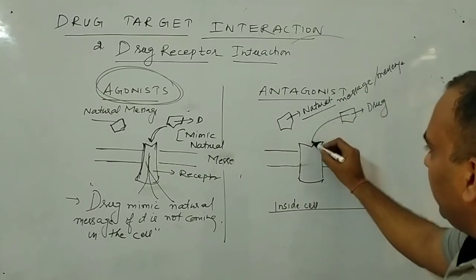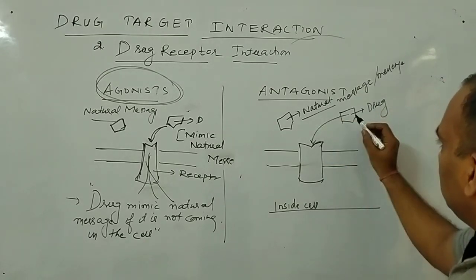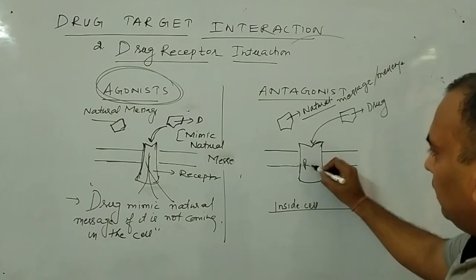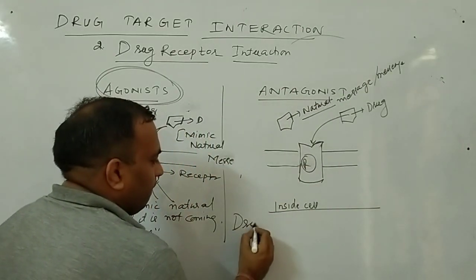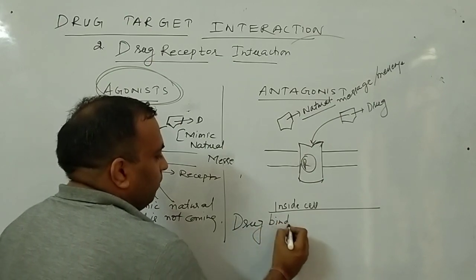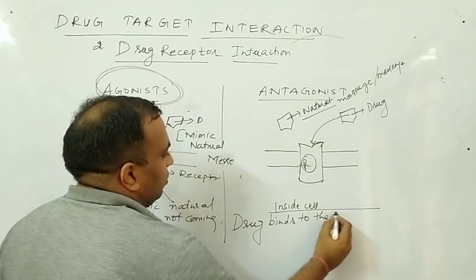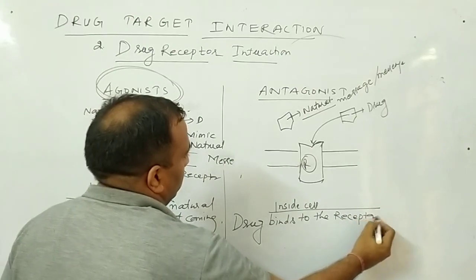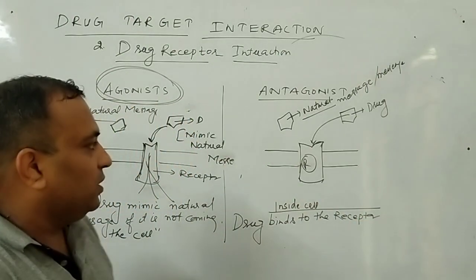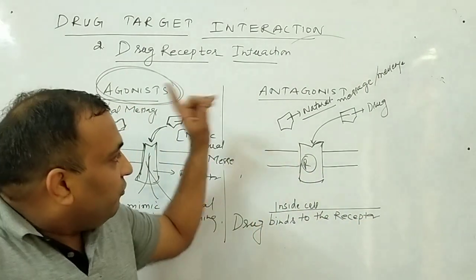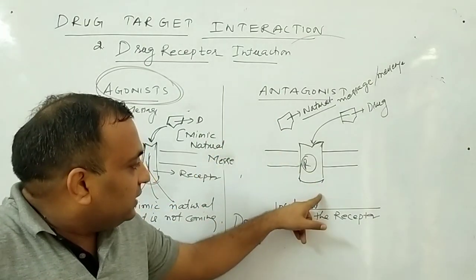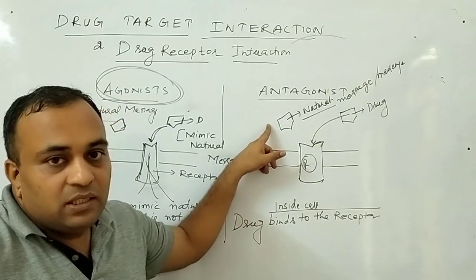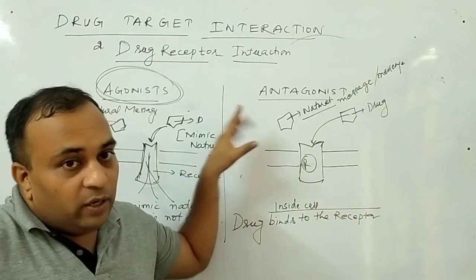Now this drug binds to the receptor. This is the drug, this is R for receptor. If the drug binds to the receptor, then will this message enter the cell? No. It means the cell will not get any message from the natural messenger,